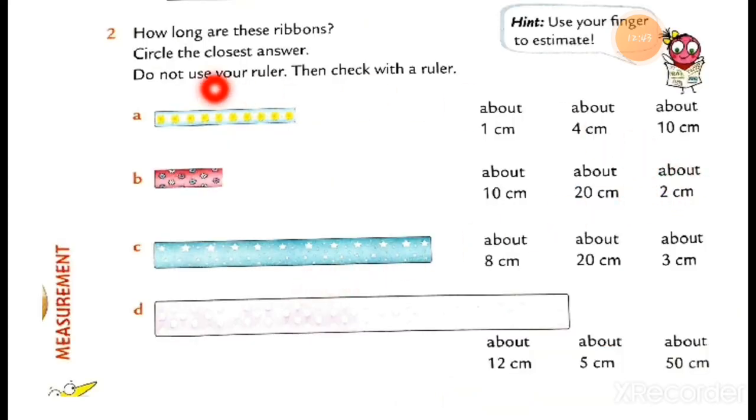So here is question number 2. As I told you, exercise 10A, and question number 2 is here. How long are these ribbons? Then put a question mark. Circle the closest answer. Do not use your ruler, then check with your ruler. First of all, you are not using your ruler, but after you choose your answer, then you can measure the length with the ruler. Use your finger to estimate.